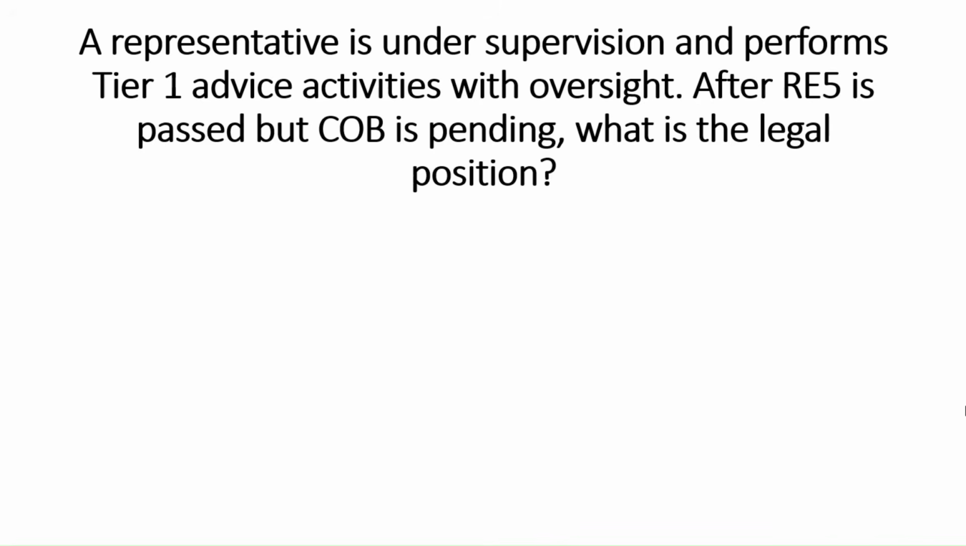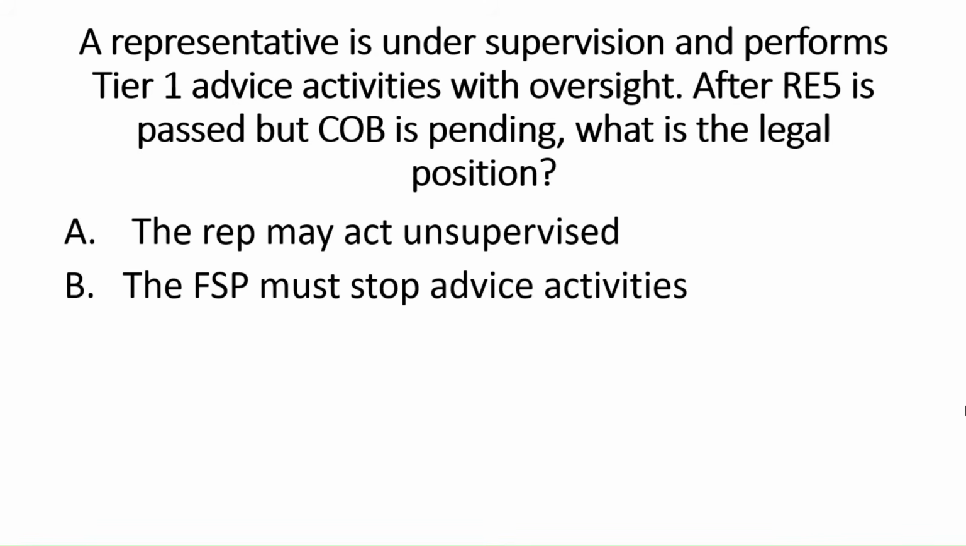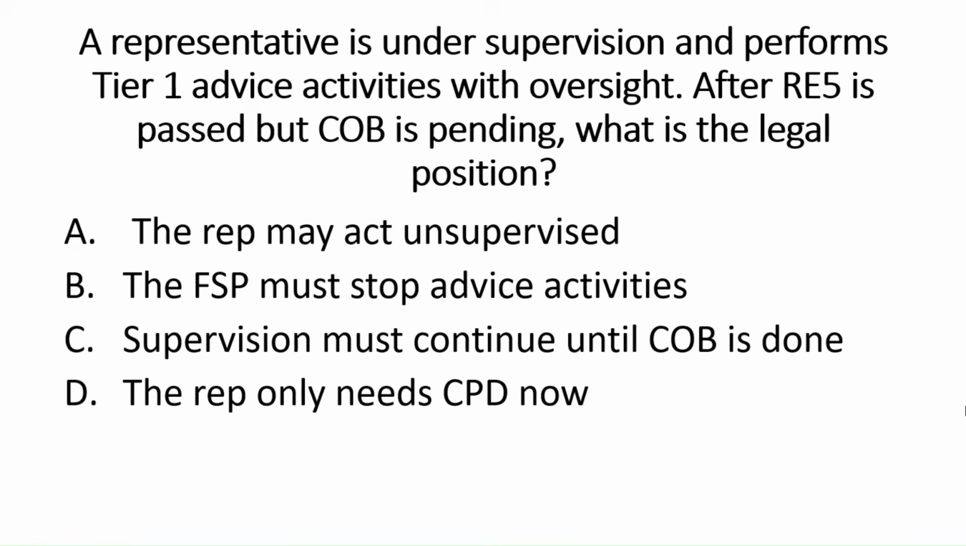A representative is under supervision and performs Tier 1 advice activities with oversight. After RE5 is passed but class of business is pending, what is the legal position? A. The rep may act unsupervised. B. The FSP must stop advice activities. C. Supervision must continue until class of business is completed. Or D. The representative only needs CPD now. So let's go through each of the options.